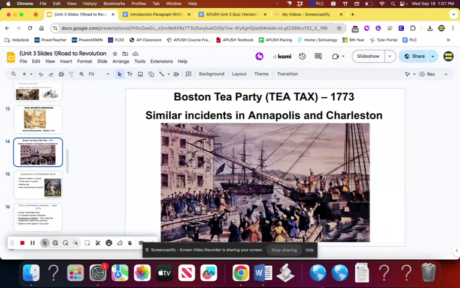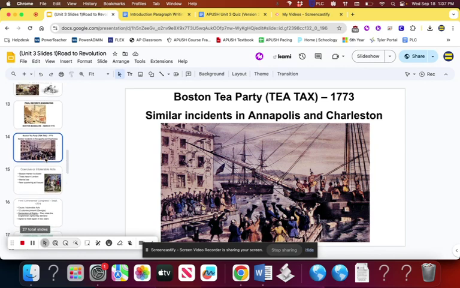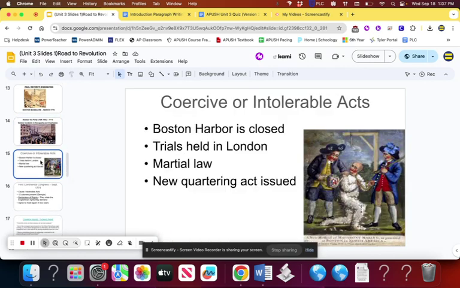Anyways, other content information. The Sons of Liberty commit the Boston Tea Party. I know we discussed this as well. These 2 events really make Boston the hotbed of the American Revolution. Massachusetts as a whole, but specifically Boston, is going to be in support of the revolution the most, and they're also the ones that get punished the most.